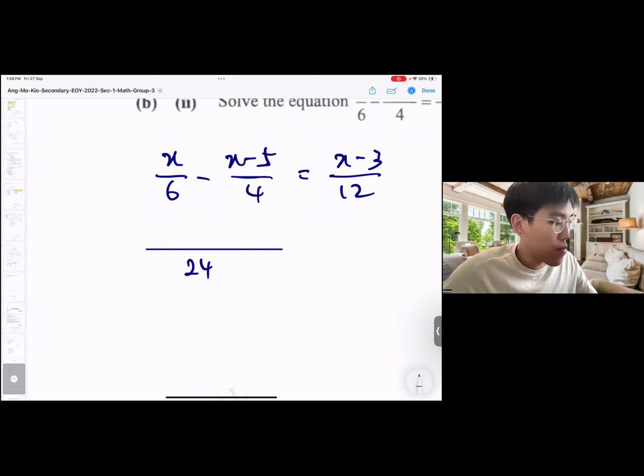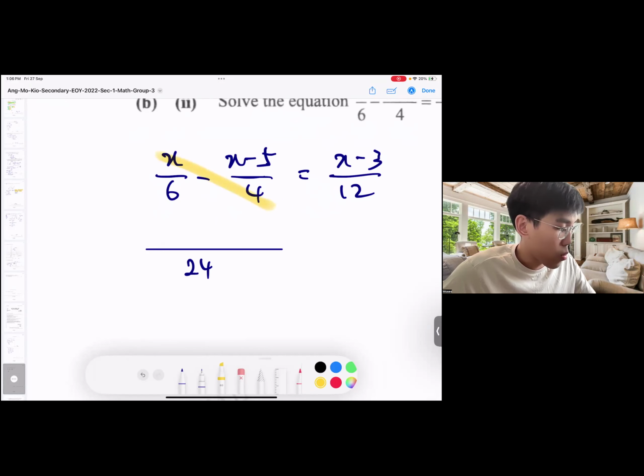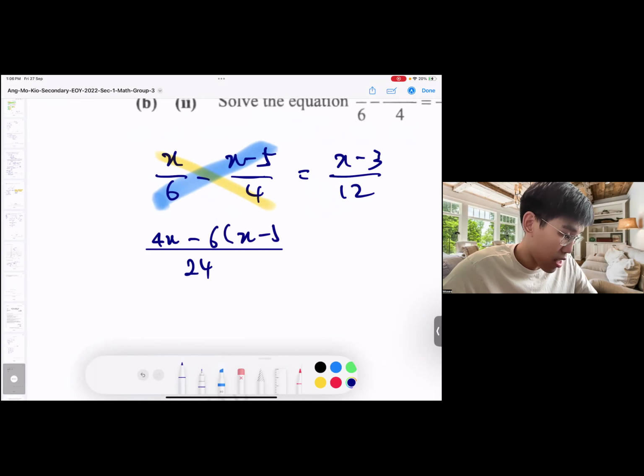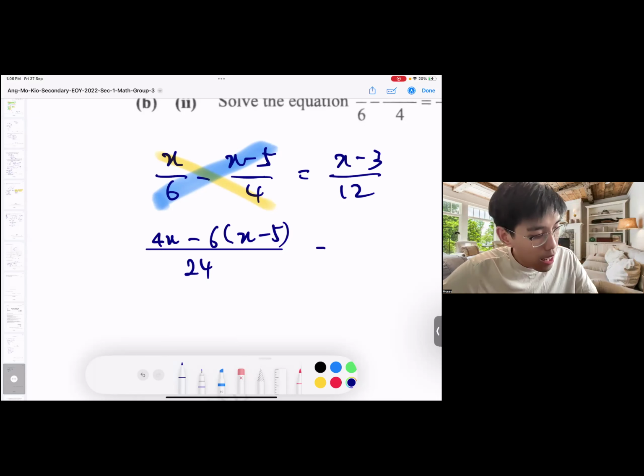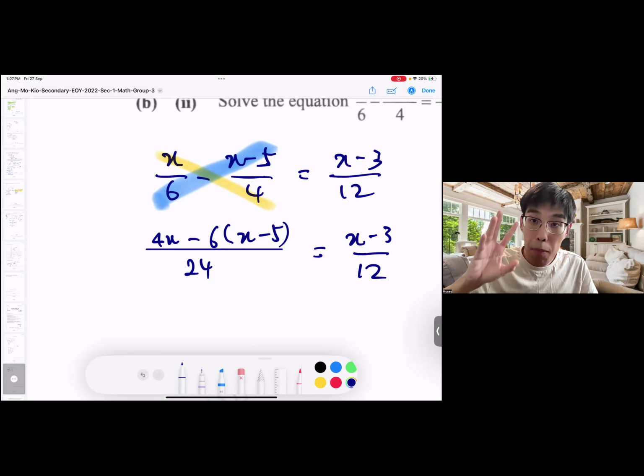So the top, once again, I use my butterfly method. 4 and x, so it becomes 4x. Then minus, which is the next one here, so it's 6 times x minus 5. You see, at this point, once again, I do not rush to expand. I write in the 6 over there first as one line. Then later on, when I expand, I'll ensure that I take my signs into account.